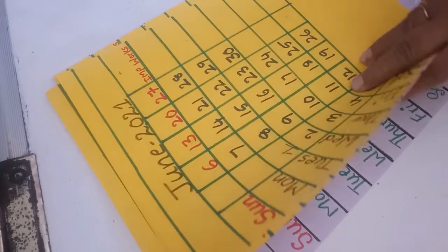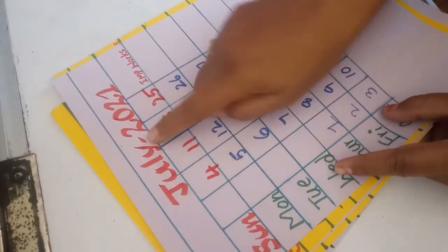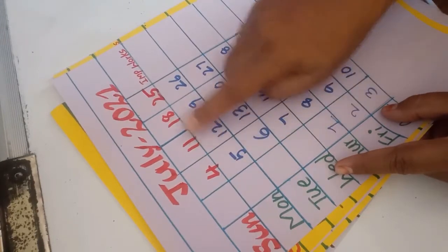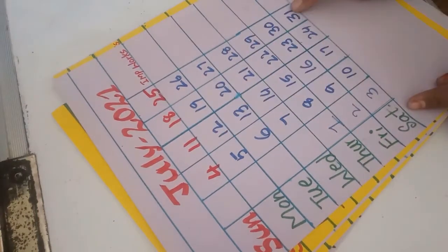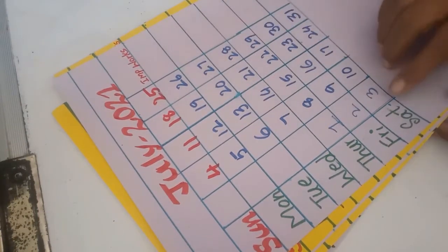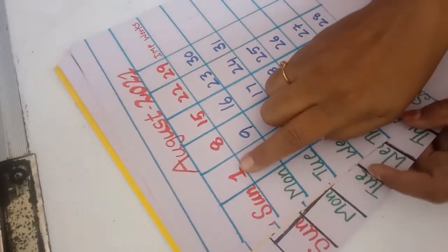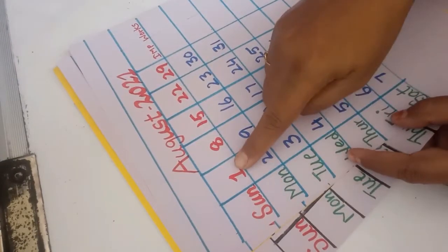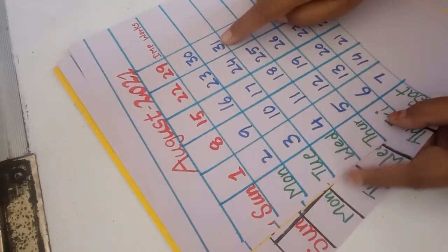So next month July will start on Thursday. So you can see Thursday 1st. July month has 31 days and this month has 4 Sundays, 4th, 11th, 18th, 25th. So this month has ended on Saturday 31st. So July after August. August will start on Sunday. So you can see that also. See, August month has started on 1st Sunday. So this month also we have 5 Sundays. So this month has ended on 31st.